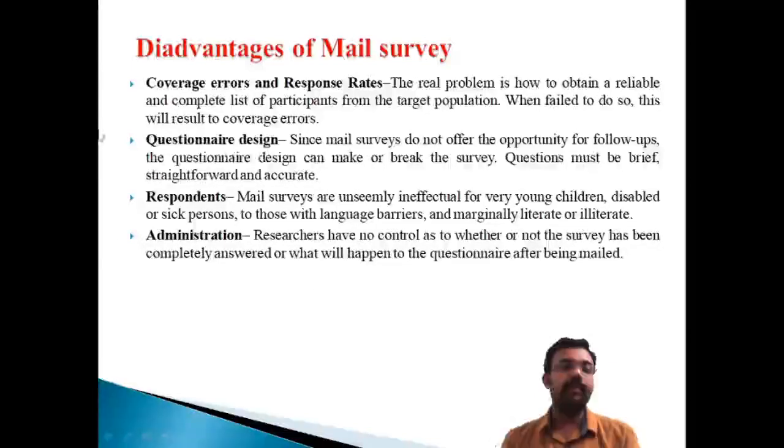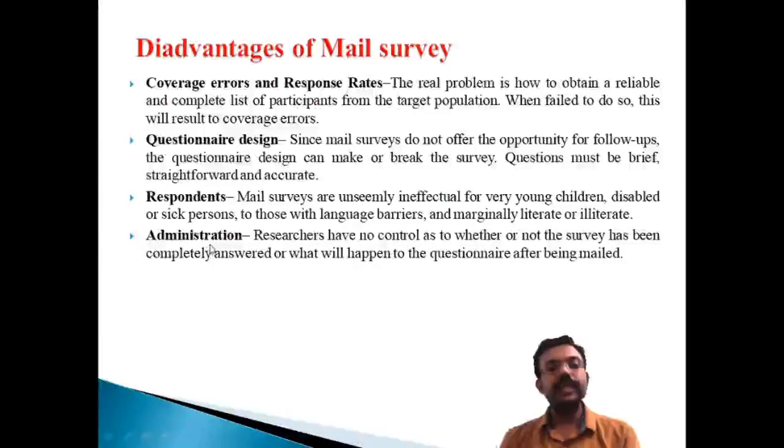There's another important drawback of the questionnaire, and the third one is the respondent. Mail surveys are unsuitable for very young children, disabled or sick persons, and those who have language barriers, because you are sending the questionnaire to a certain person. Suppose your education background is essential for completing this questionnaire, and he belongs to a lower education level; he cannot fill in the information at the right time, in the right manner. So the respondent is a very important element of the mail survey. Therefore the researcher always tries to ensure a minimum education level of the respondents. Otherwise, it gives a lot of trouble to the researcher. That is the third important element, the respondents.